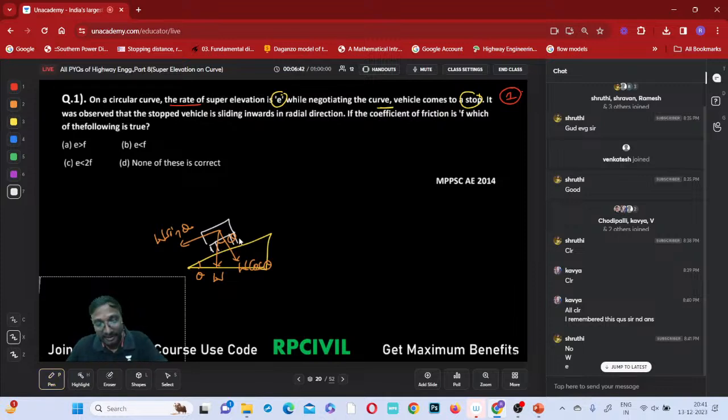Now, to resist that, what must be there? Friction must be applied in the opposite direction, na? So friction equals coefficient of friction into what is the normal reaction? W cos theta will be the normal reaction, na?